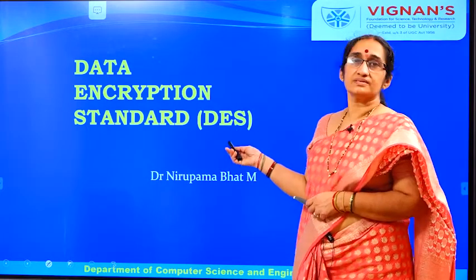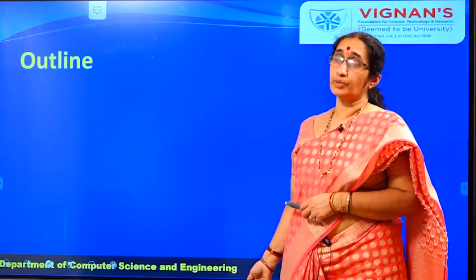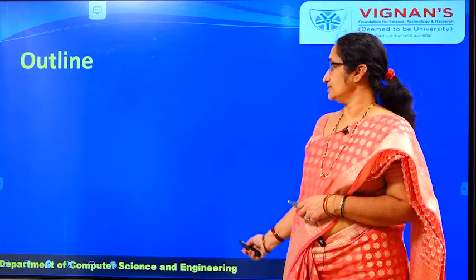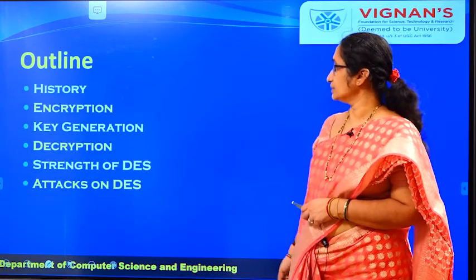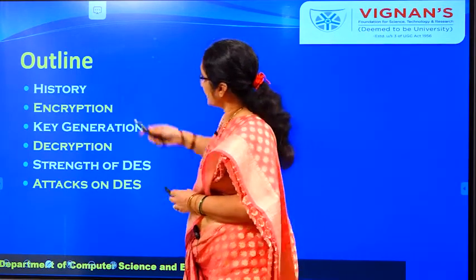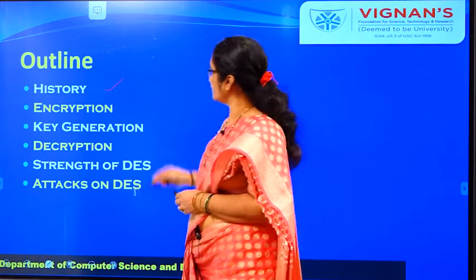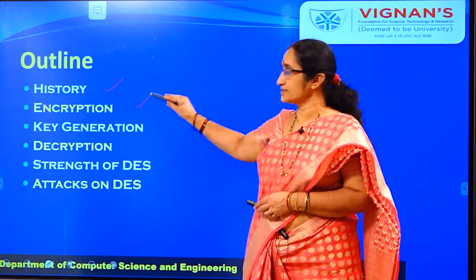the symmetric ciphers. So let us see the main important topics which we are going to see today. Today we will be seeing about the history of this encryption standard, how this encryption standard has come, and how we do the encryption process.